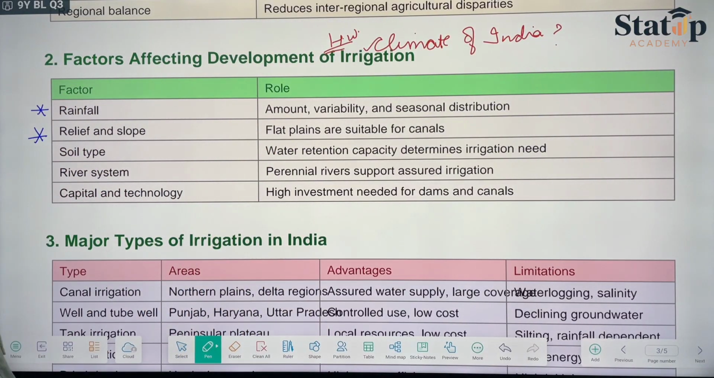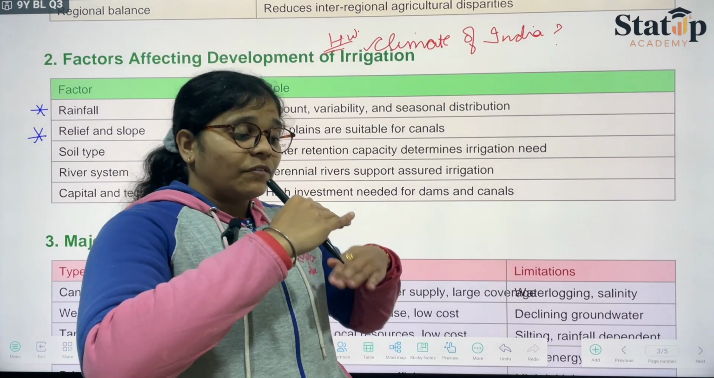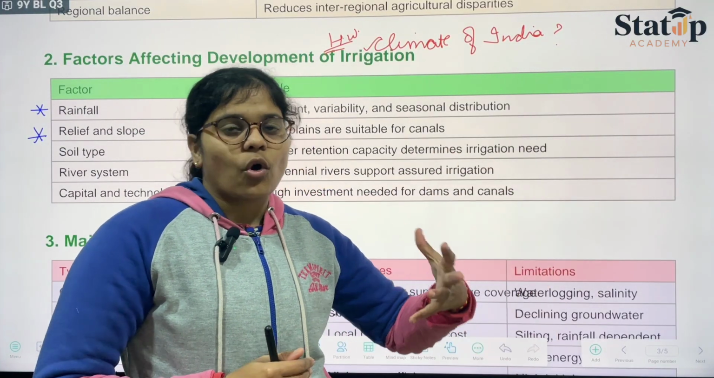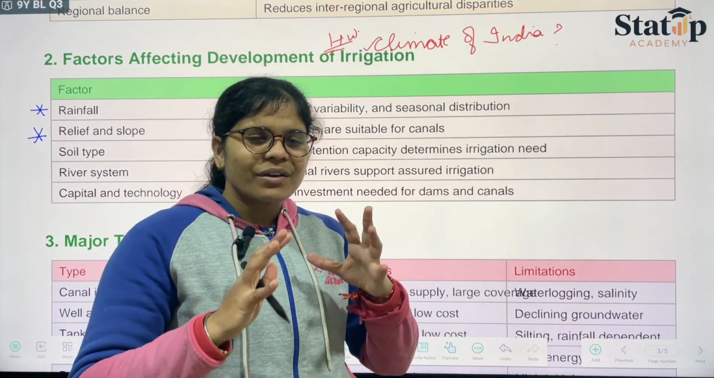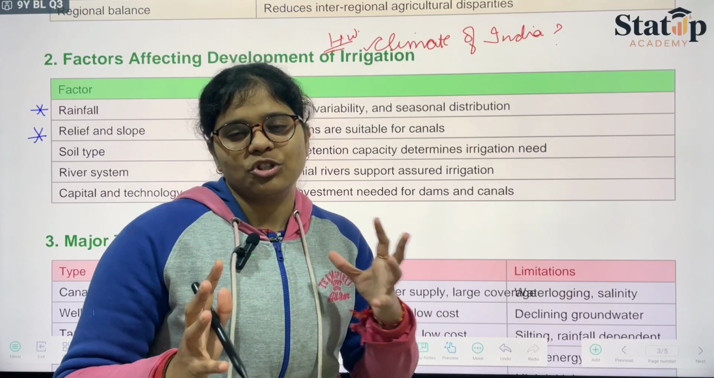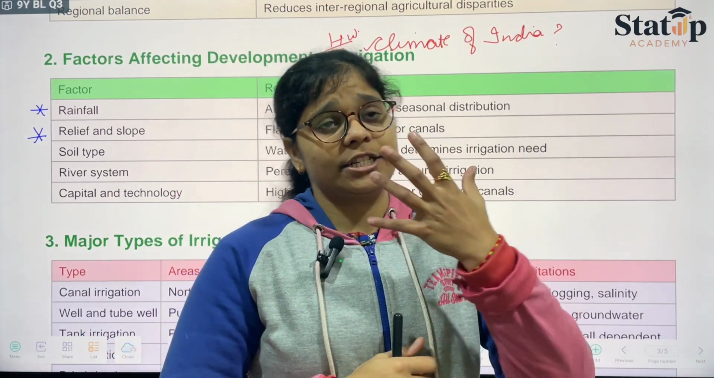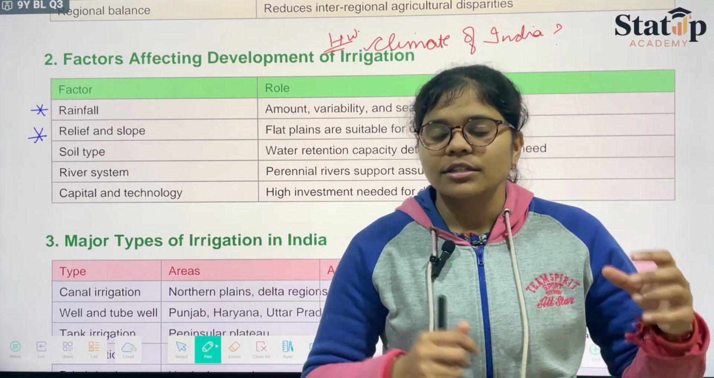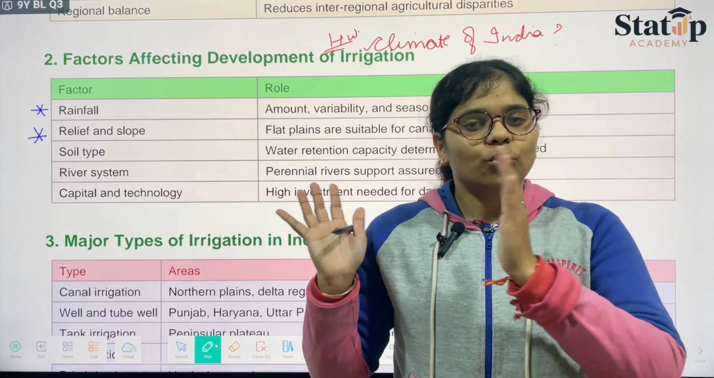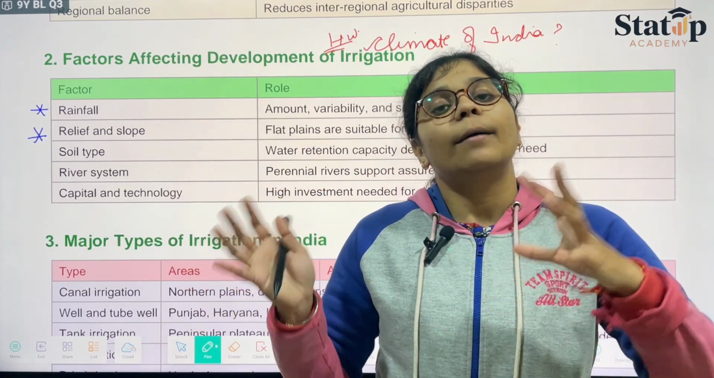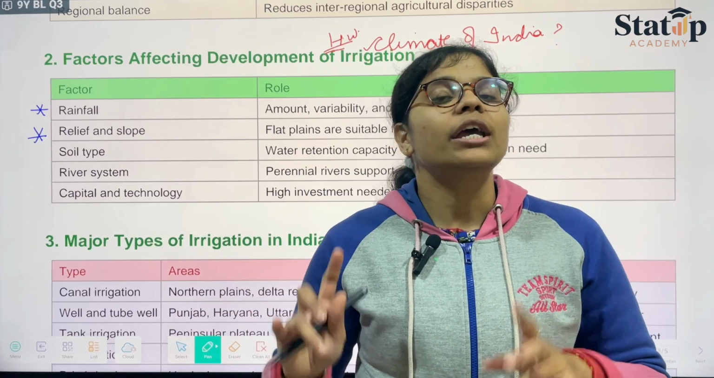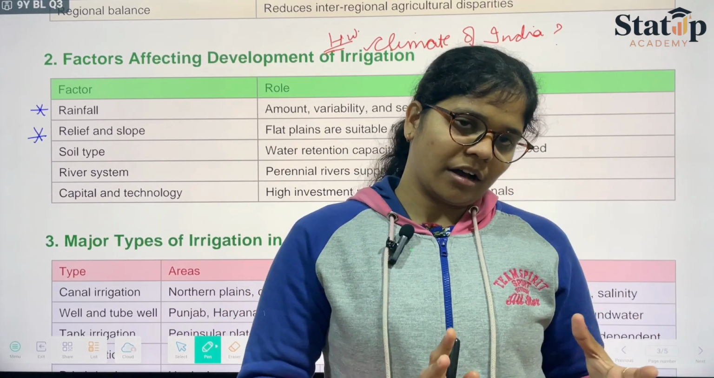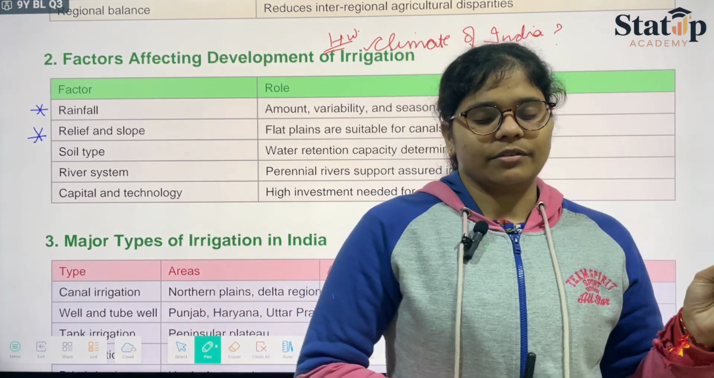When we talk about the relief and the slope features, the mountains or the valleys, it is very difficult to build canals, bridges and so on. Therefore it is preferable that we make canals on plain surfaces. Where there is plain area with fields and less rain, on that basis we can make canals, and we can use tubewells as well.